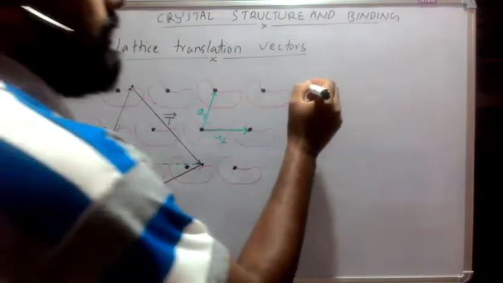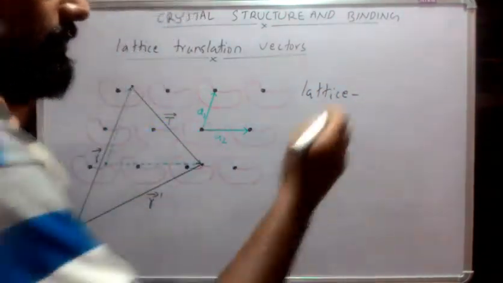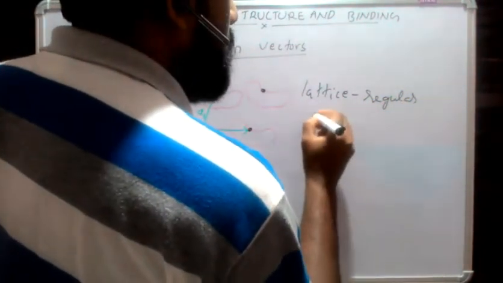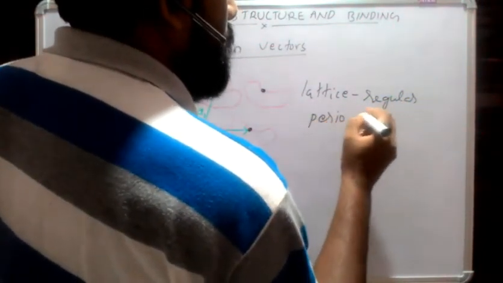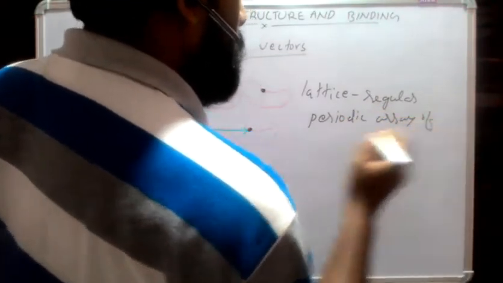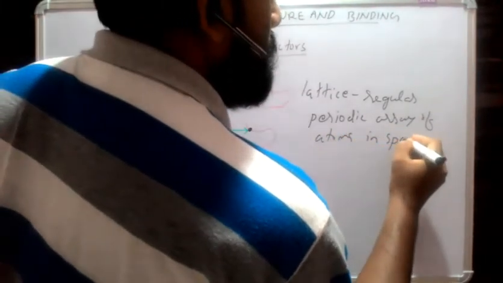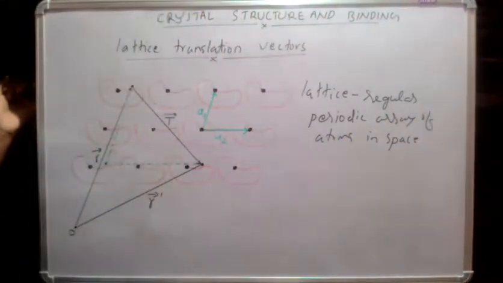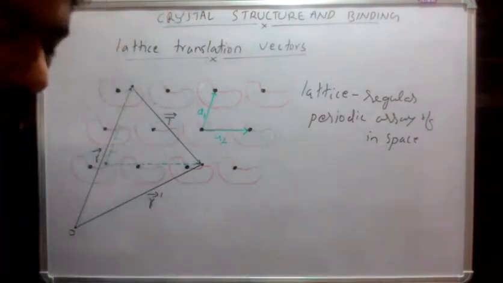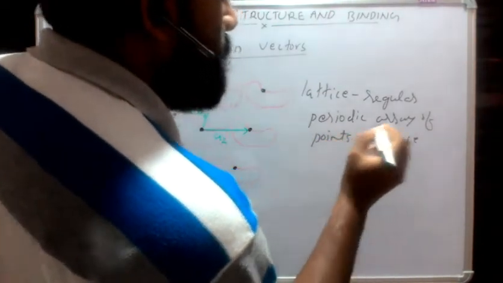So let us define lattice. We can define a lattice as a regular periodic array of points in space.